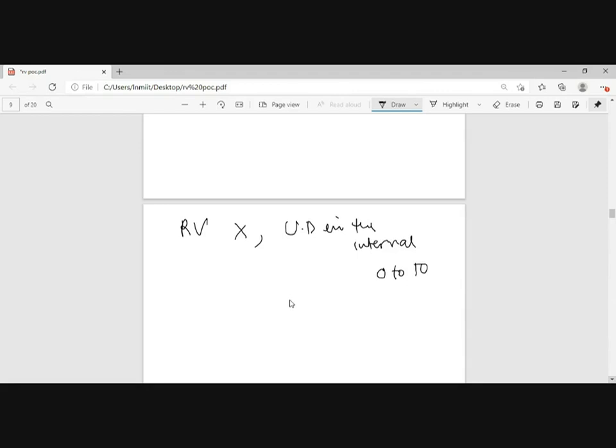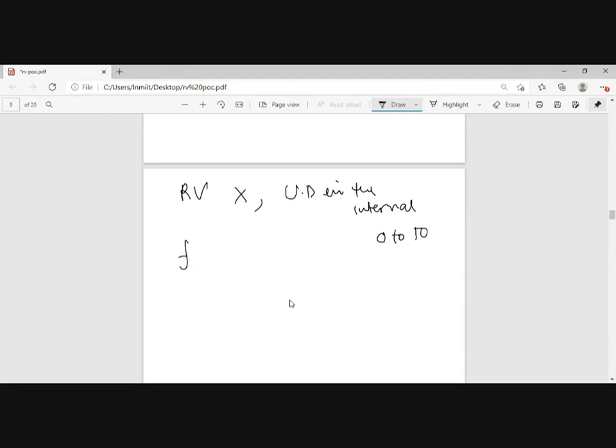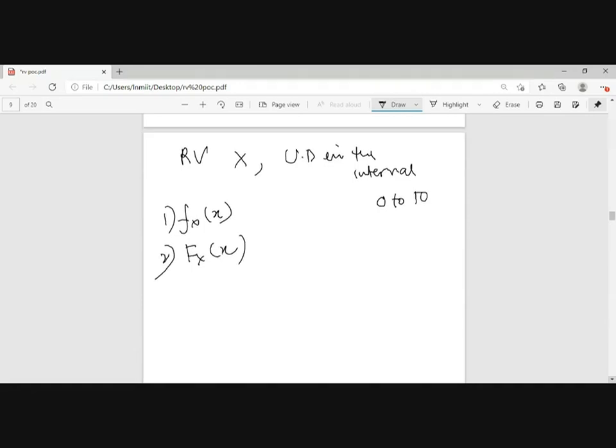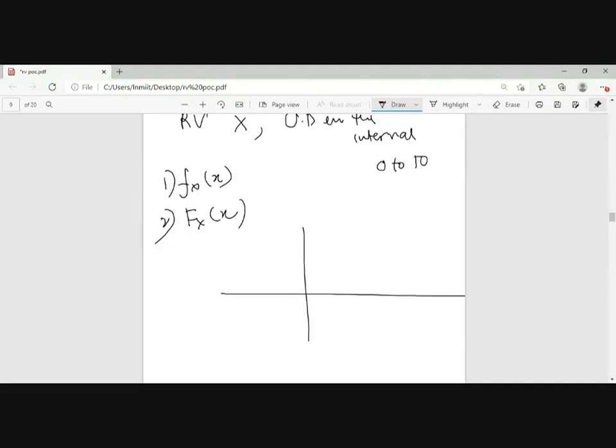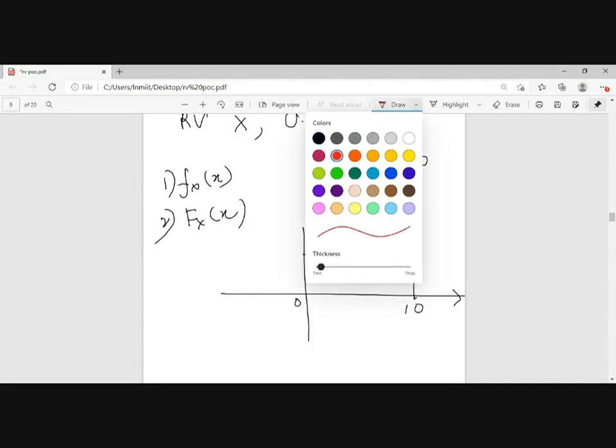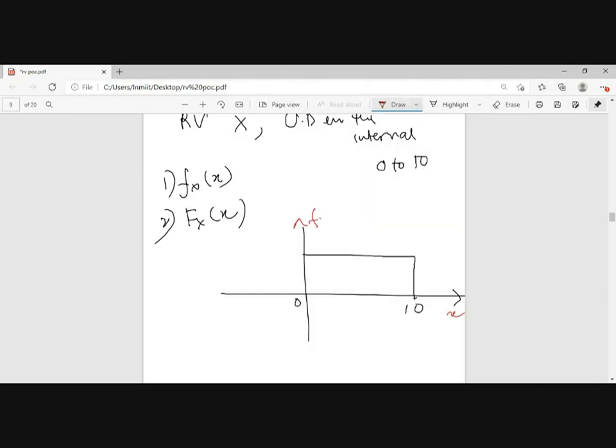Draw f of x, draw the PDF, draw the CDF. PDF uniformly distributed 0 to 10, 10 here, 0 here. What will be the value of this? 1 by 10.